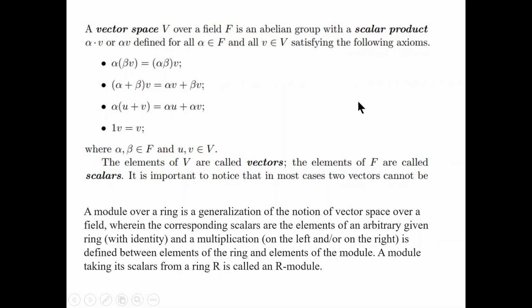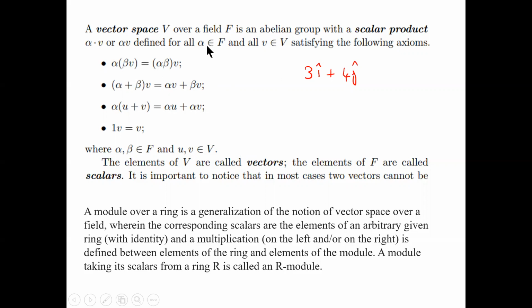These are the examples from which we go to abstraction. When I write 3i plus 4j, the i and the j are the vector space elements, and 3 and 4 are the elements of the ring. So they must satisfy these axioms.